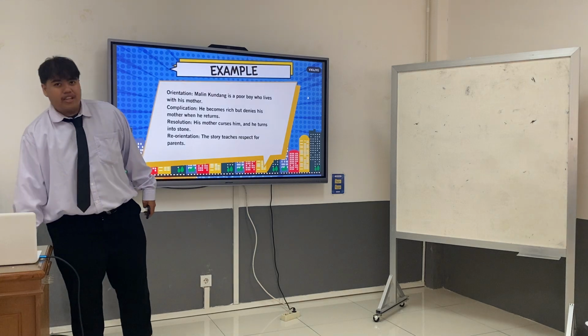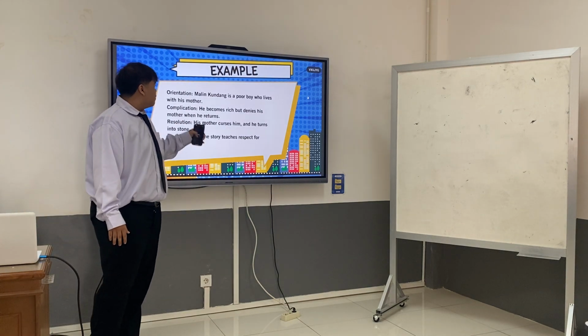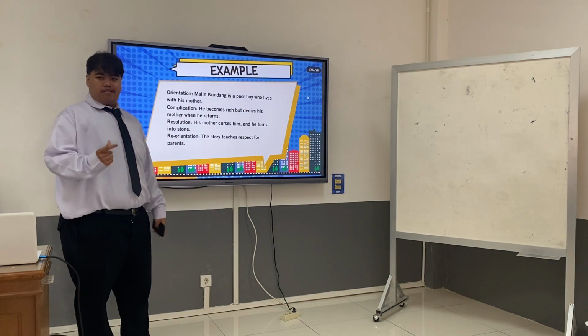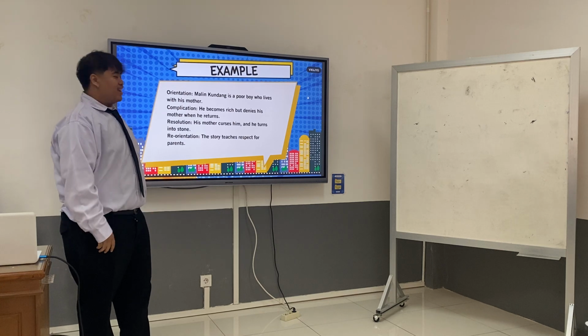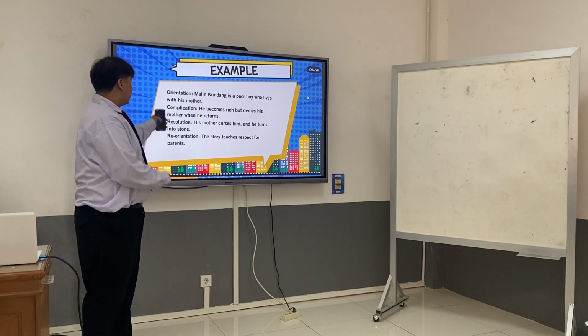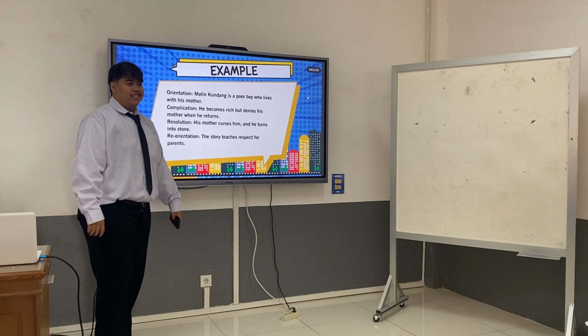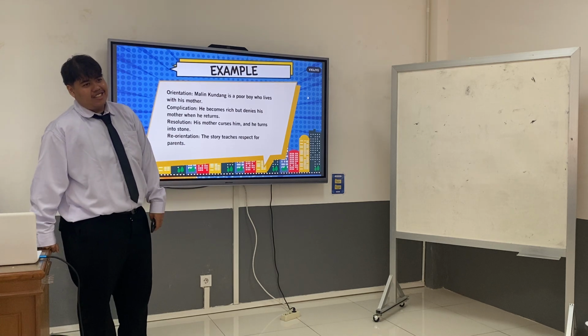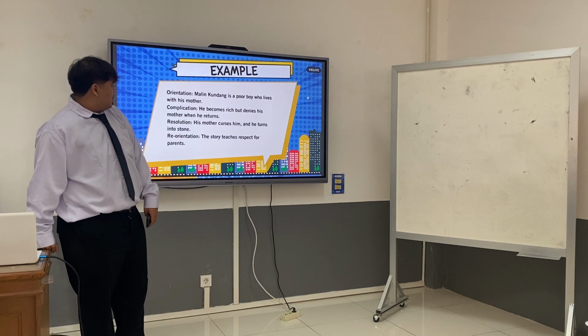So we have right here an example of narrative text. Can you read the orientation? Orientation: Malin Kundang is a poor boy who lives with his mother.